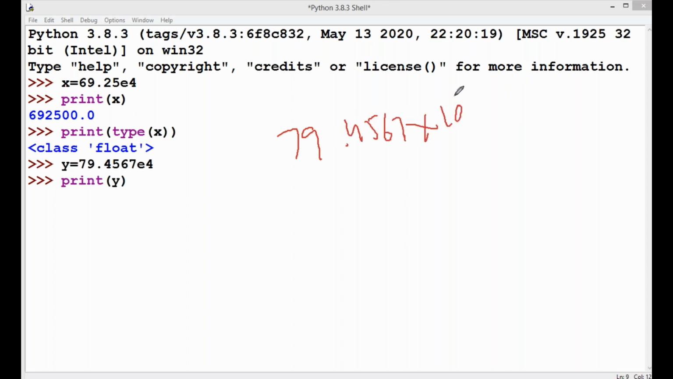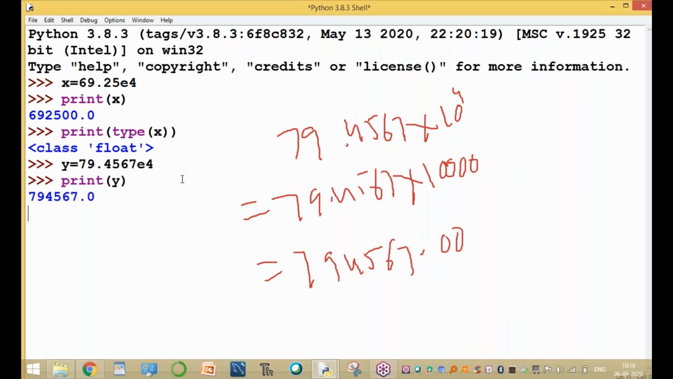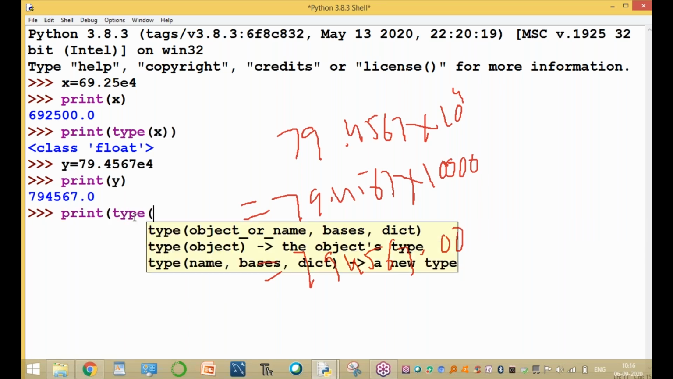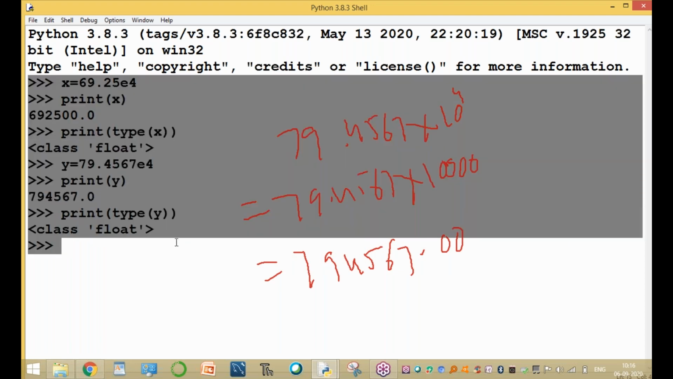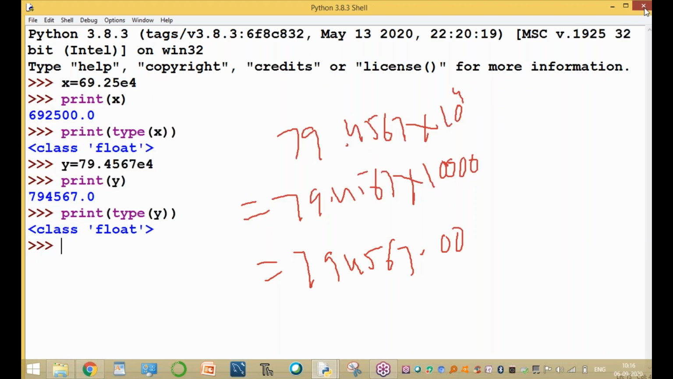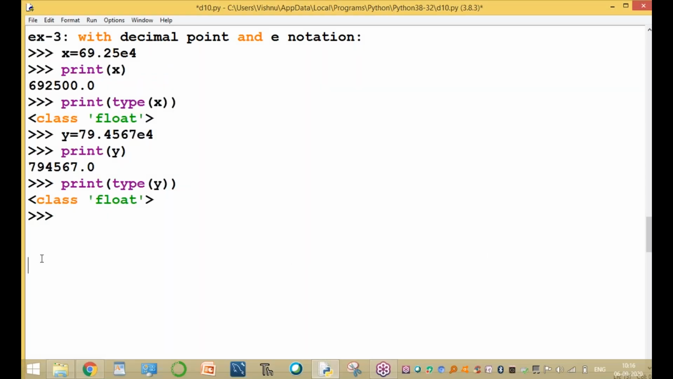79.4567 into 10 power of 4. That is equal to 79.4567 into 10 power of 4 means 1 followed by 4 zeros. The final result is 794567.0. That is a float value. And the type of y is the data type of y, a float type. So float means digits with the decimal point or E notation. This is example 3. Okay, clear guys? It is a float data type.